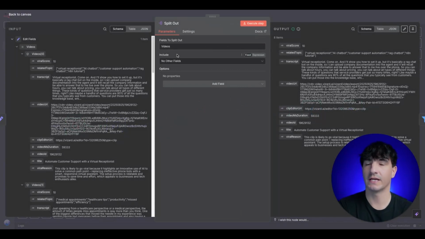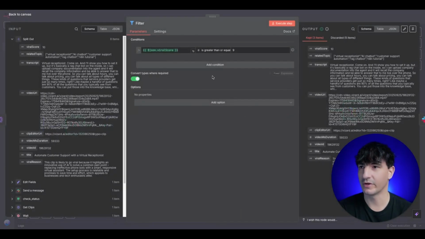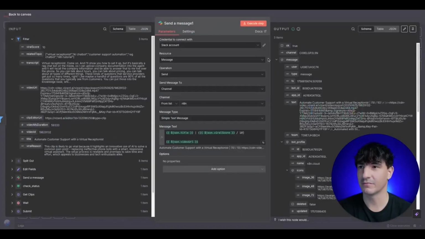Again, we're going to split the videos because we want the virality criteria to be 9 and above. So we have the filter node. We're taking the viral score, and it is greater than or equal to 9. And finally, we're sending the message back to Slack, and in the text message here, we're taking the title of the video, the virality score out of 10, so it'll be 9 something or 10, and also including the video URL.